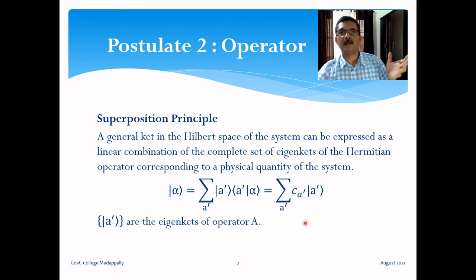So this expression is just like in a three-dimensional vector space where we express a vector A as a_x i plus a_y j plus a_z k if you are using Cartesian coordinates, where a_x, a_y, a_z are the expansion coefficients, and i, j, k are the basis vectors. So this equation, sum over A prime, c A prime times ket A prime, is just like that. Instead of a_x, a_y, a_z we have different c A prime. Instead of i, j, k we have different kets A prime. So this is called the superposition principle. A general ket can be expressed as a linear combination of basis kets, which are often the eigenkets of a Hermitian operator of the system.